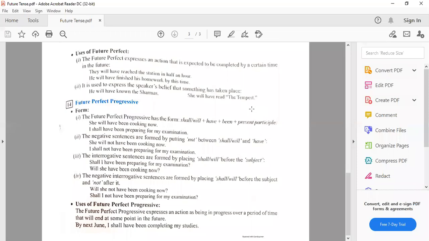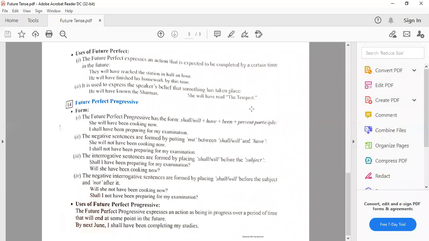And what are the uses of the future perfect progressive? The future perfect progressive expresses an action as being in progress over a period of time that will end at some point in future. Particular phrase time is mentioned and action will be over at that particular point of time. It will be in progress in the future, but it will be over at the particular mentioned time. By next June, I shall have been completing my studies.